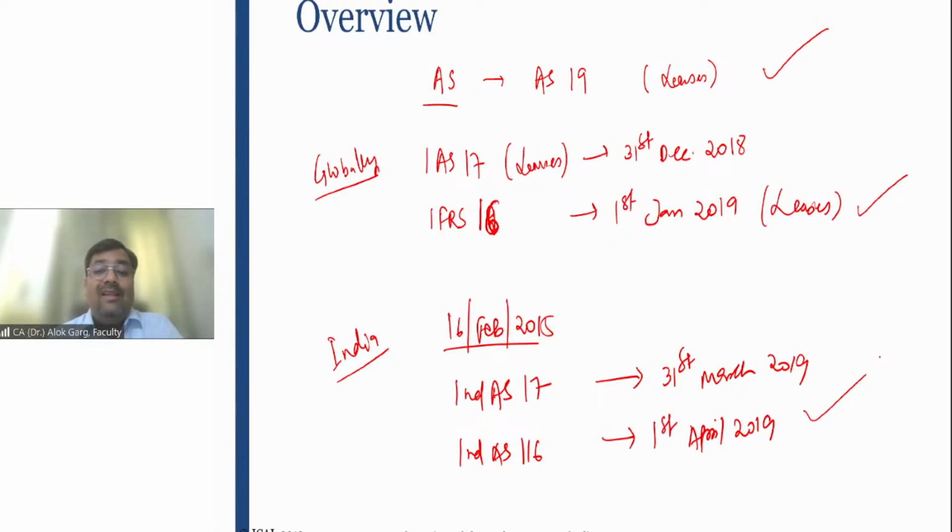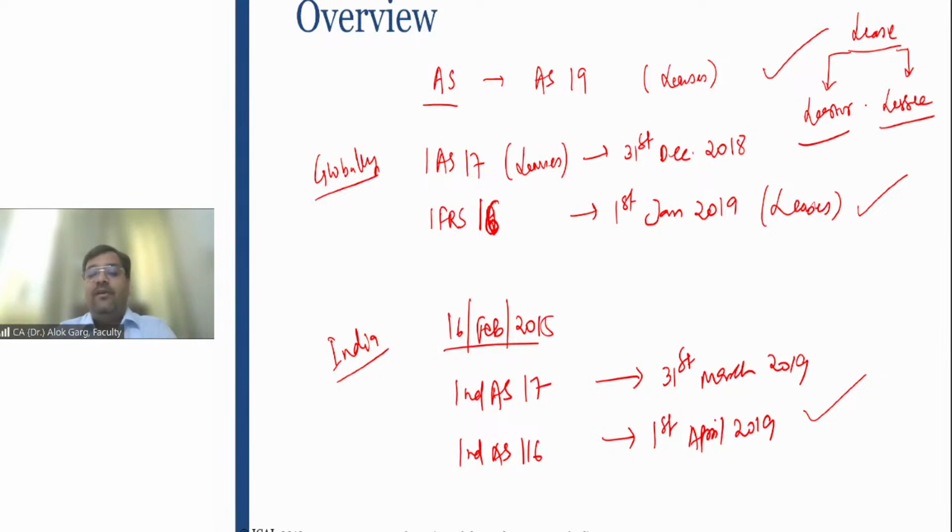So whether it was only a change of number or some fundamental change as well. Friends, let me tell you, this IAS 17 to IFRS 16 journey has made an entire change in lease accounting from the lessee perspective, right? In every lease, there are two parties. Whenever I'm talking about lease accounting, the accounting has to happen in the books of the lessor and in the books of the lessee, right?